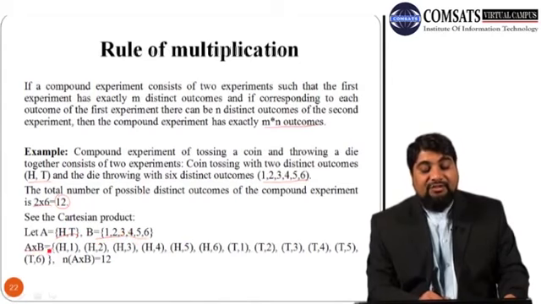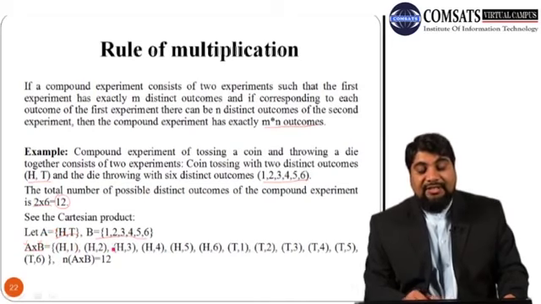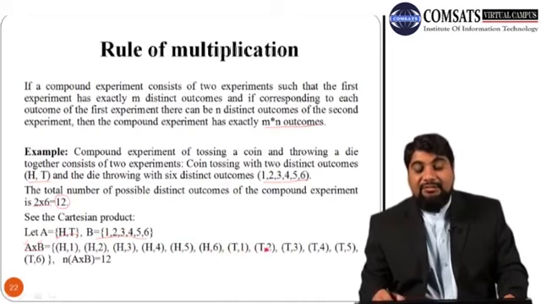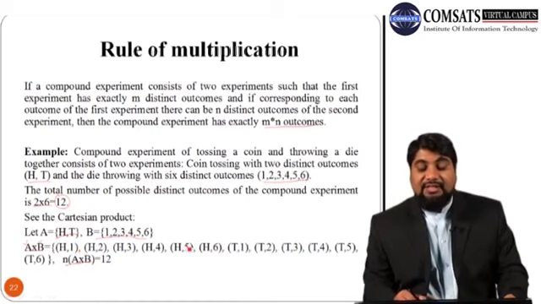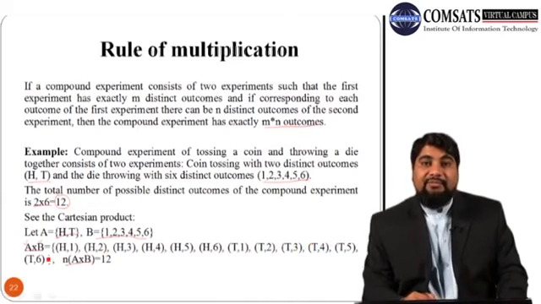If you calculate A cross B, remember that the first element should be from A and the second element from B. So H1, H2, H3, H4, H5, H6, and then start with tail: T1, T2, T3, T4, T5, T6. The number of sample points in A cross B is 12: 1 2 3 4 5 6 7 8 9 10 11 and 12.